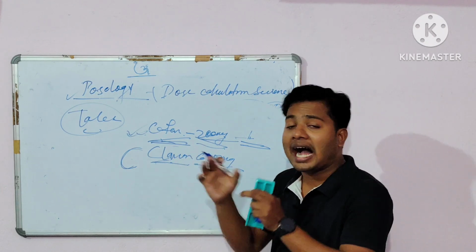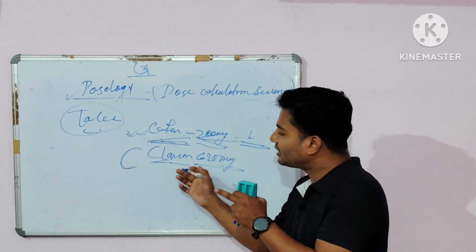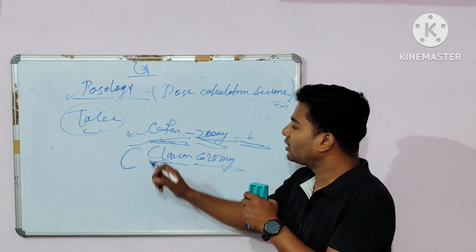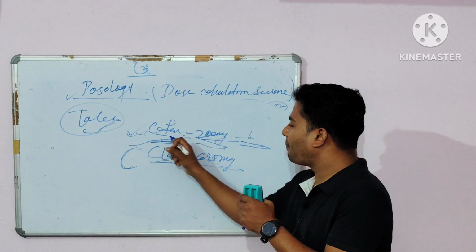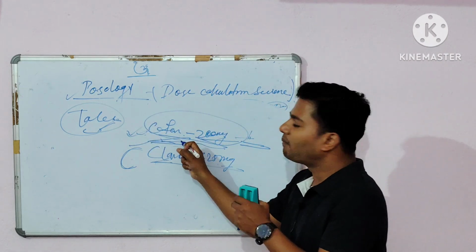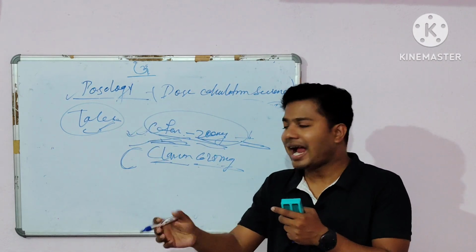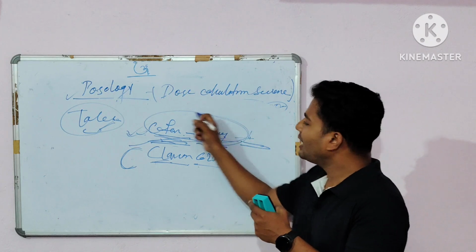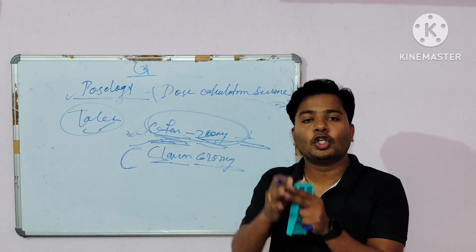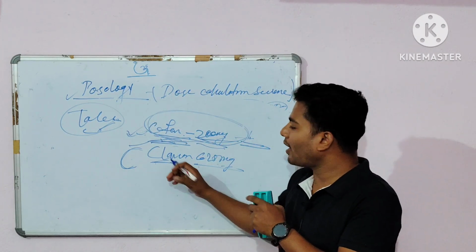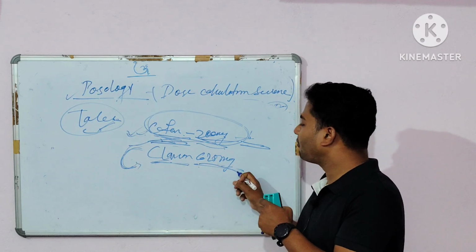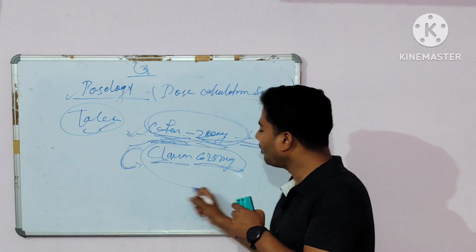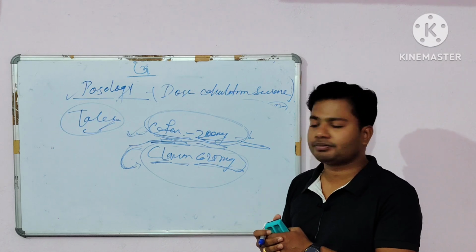Because that is the higher antibiotic, and the physician knows about tolerance. The physician knows that Cefixime 200 mg is completely resistant to your body, and Cefixime 200 mg is not sufficient to kill the bacteria. So that's why the physician prescribed Clavum 625 mg, the higher amount of antibiotics.